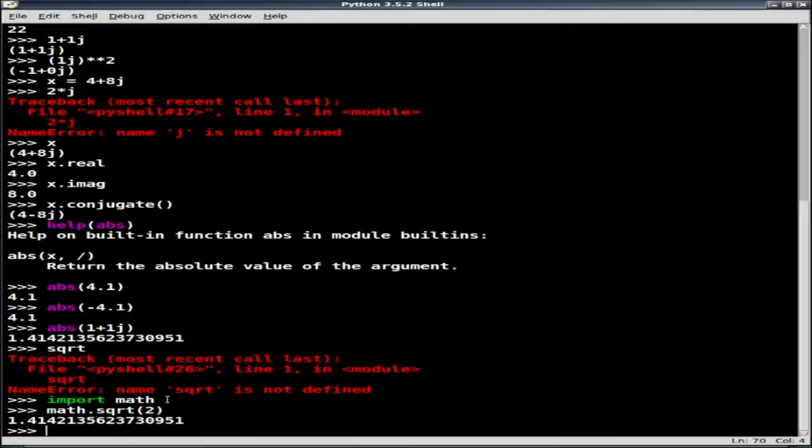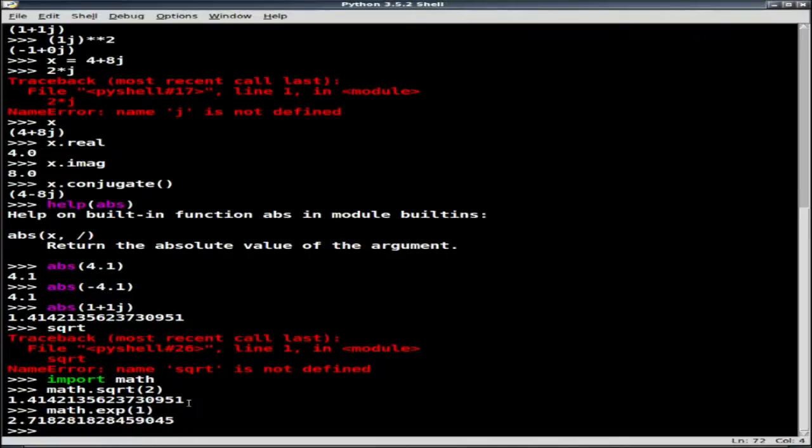And so the math module imports lots of common functions that I would use. If I do the exponential function, so the e to the x, that would be represented as math.exp of whatever. So if I just do e to the first power, there's my 2.71828. And so that gives me my exponential function, e to the x.